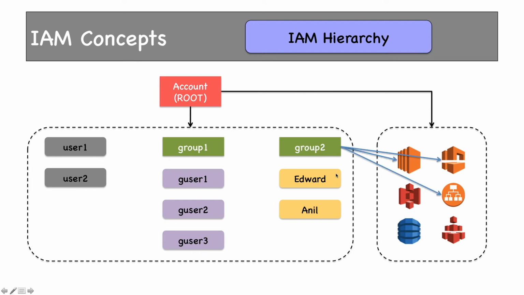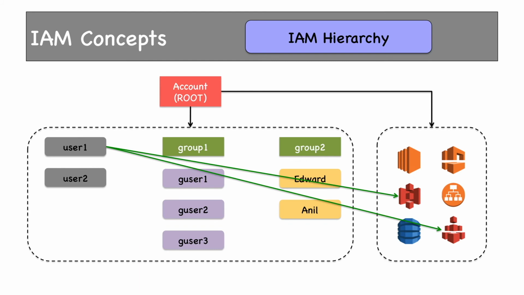So group 2 should have access to perform all operations on EC2 resources like EC2 instances, VPCs, load balancers, etc. Similarly, group 1 has access to perform all operations on DynamoDB as this group belongs to DBAs. All users under group 1 have the same permission or access which has been given to the group itself. User 1 is the storage admin. So user 1 has access to perform all operations on EBS and S3. User 2 does not have any access as of now.